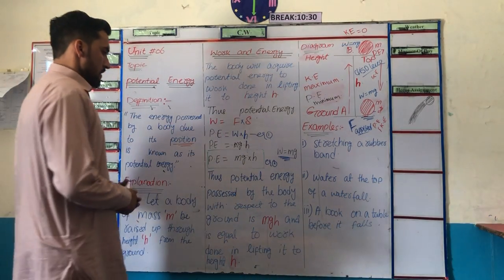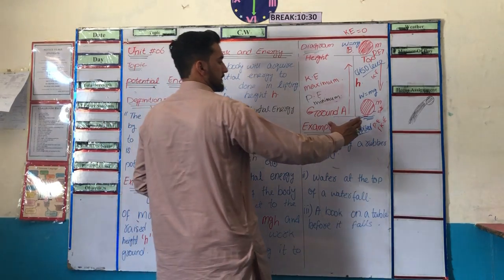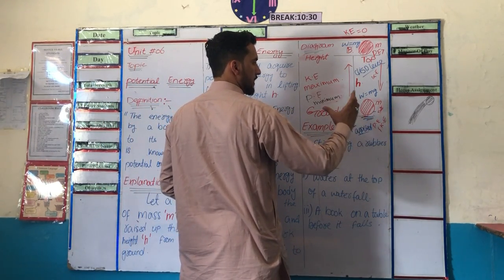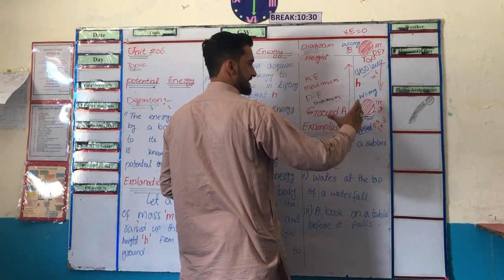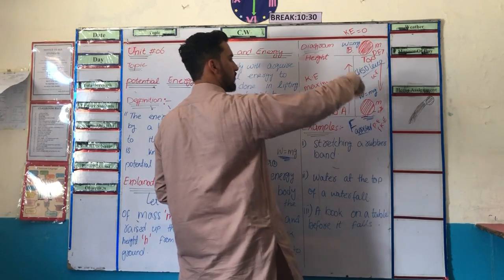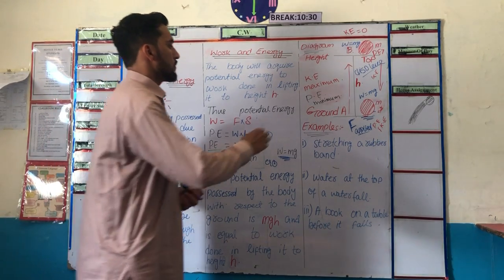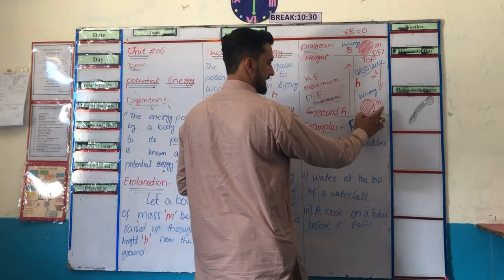Here we have an object at ground level. When we displace this object vertically, we apply some force on that object.